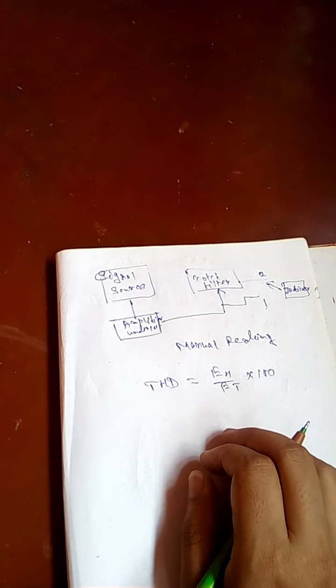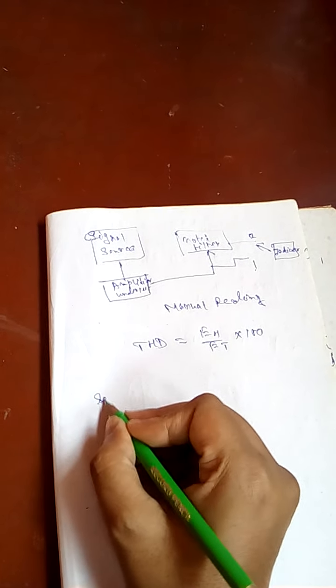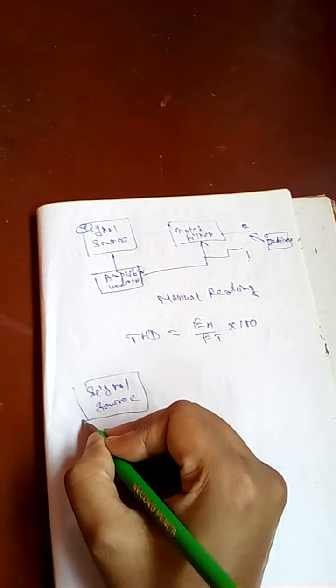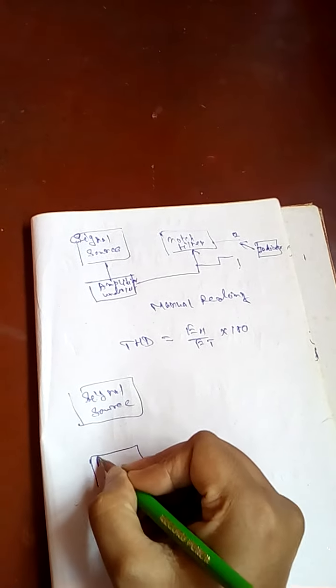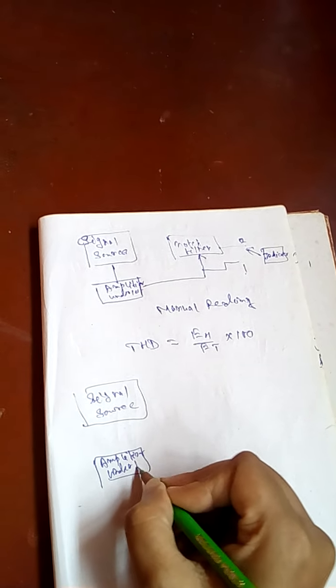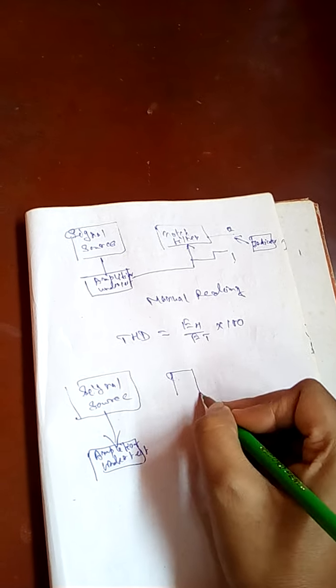Another method is ratio reading. How do we use it? There is the same signal source, the amplifier under test, the same as previous, and a notch filter.